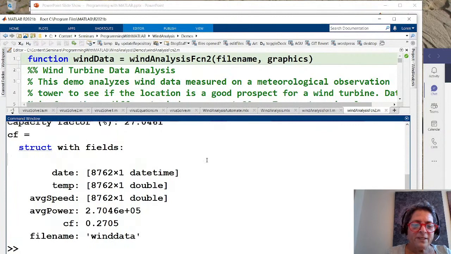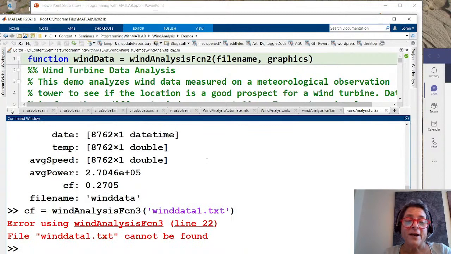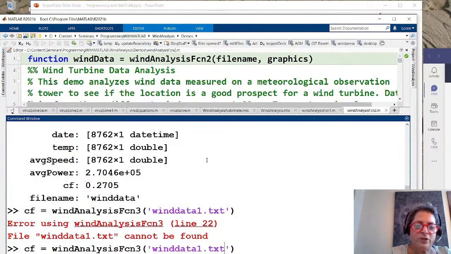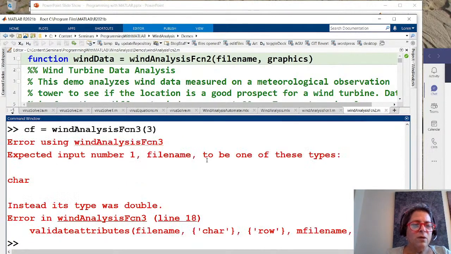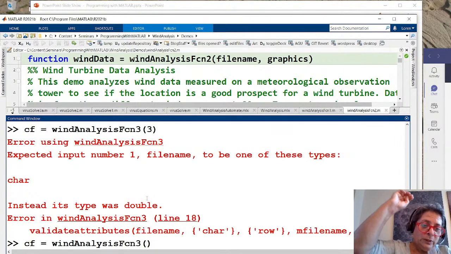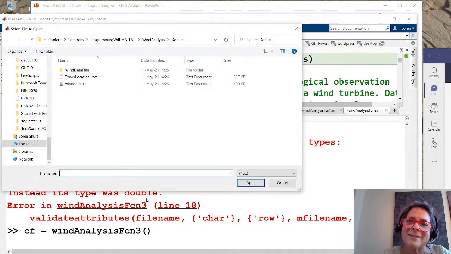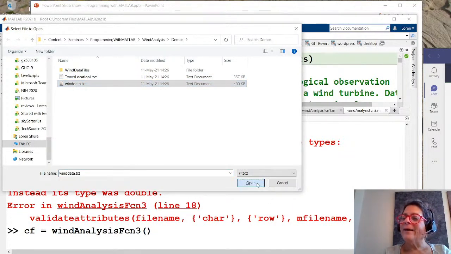Now, what happens if I make mistake number 1, where I put an invalid name? It says it can't find that file. Okay, what if I make mistake type 2, where I give it a number? And it says, oh, we were expecting a character, but you gave me a double. Aha, that's a little more helpful. And what if I say, I just don't know what to do? It asks me. How polite of it. And I can come here and say open, and I get my answer.